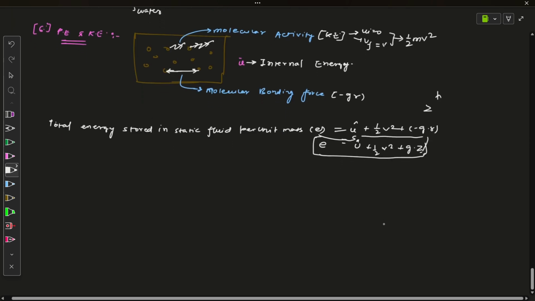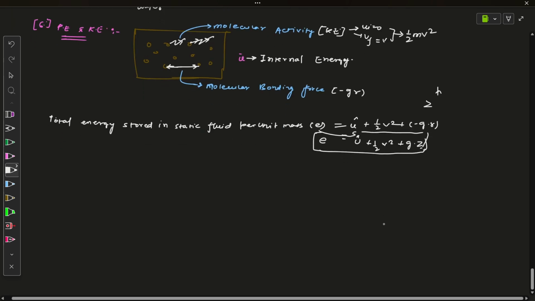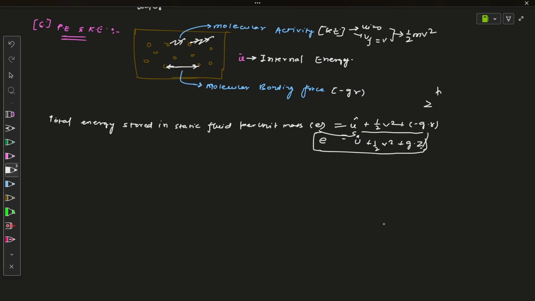This is very important for problem solving skill. When we solve problems, this term is very useful. This is a very prominent equation and it will decide everything of any fluid if we deal with the energy.